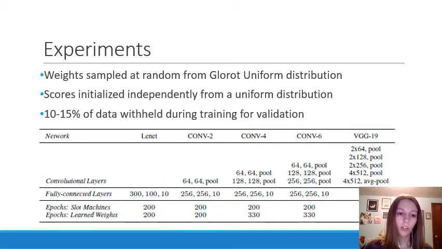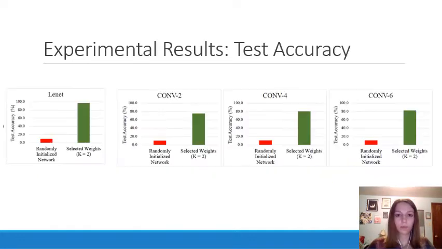So this table just tells some of the architecture specifications of the networks used in the experiments. This first Linné network was just trained on the MNIST data, and all of the other networks were trained on that CIFAR 10 data. And those ones, the ones besides the Linné, are kind of similar to some of the networks that were used in the lottery hypothesis study that I talked about that was done in 2019. So those are just some specifications.